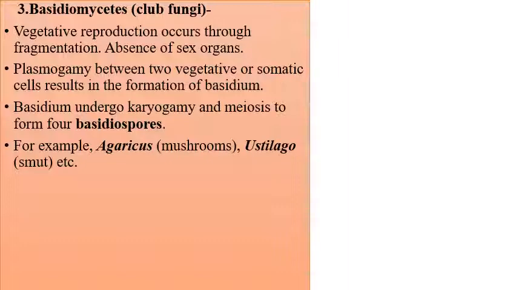These are responsible for destroying the wheat crop. Ustilago causes smut disease of wheat, and Puccinia causes rust disease of wheat. So always remember, the fungus which destroys the wheat crop is a member of which class of fungi? Basidiomycetes. Got it?